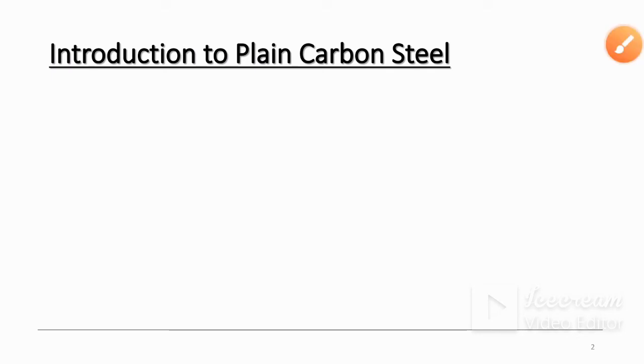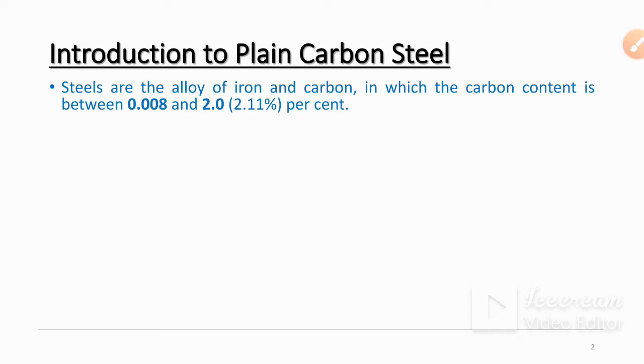Introduction to plain carbon steels. Steels are the alloy of iron and carbon, in which the carbon content is between 0.008 to 2%, more precisely 2.11% of carbon.